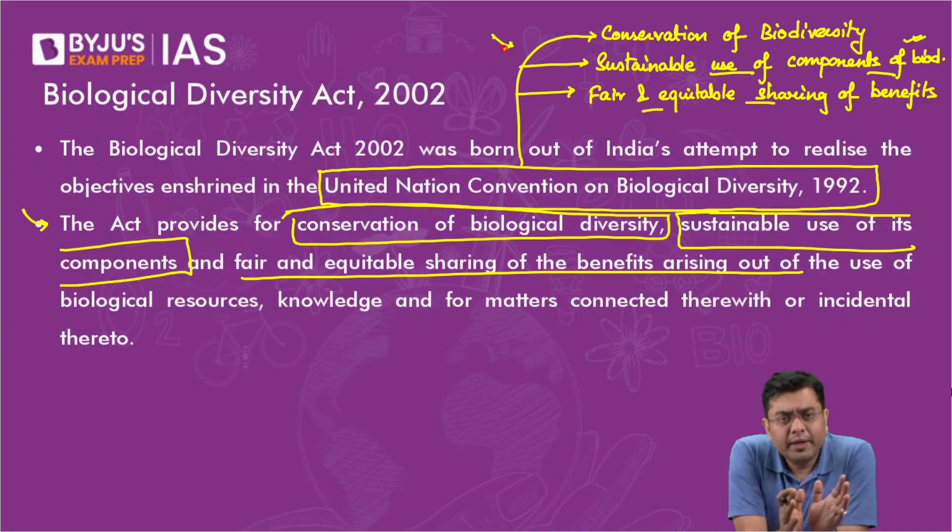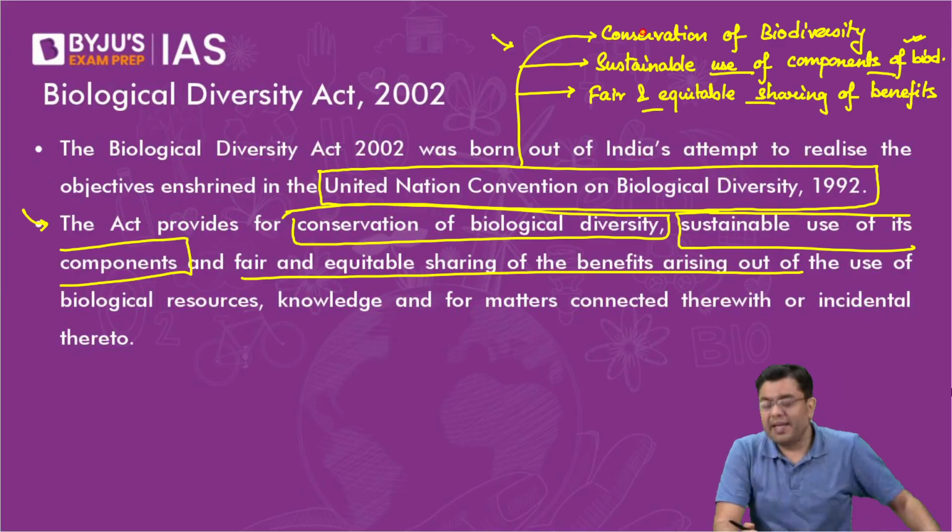Now, if you are a party to these conventions, it would be absolutely irresponsible of you as a country if your legislations are not strong enough or don't have those provisions. As a country, at a domestic level, you should have those kinds of norms. So this is the reason why the Wildlife Act was amended in order to adhere to the norms of CITES, and this is why the Biodiversity Act was passed in order to adhere to the norms of CBD.